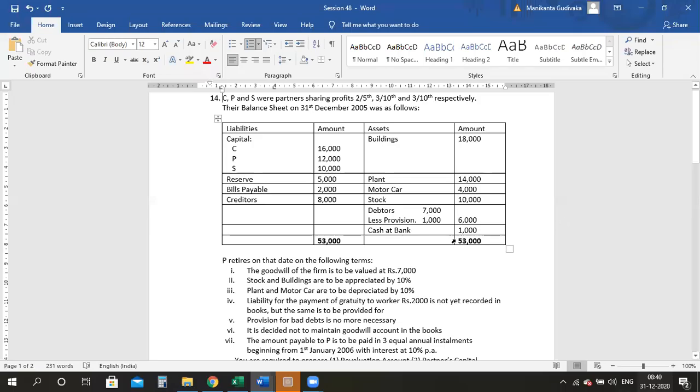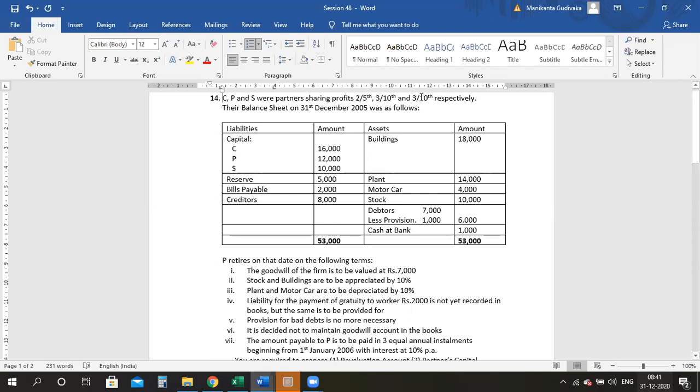Okay, guys, let's look into this last problem of retirement. C, P, and S were partners sharing profits in the ratio 2 by 5, 3 by 10, and 3 by 10. Now, guys, understand one thing here. The ratios are not properly arranged. If you see here, it is 2 by 5th, 3 by 10th, and 3 by 10th.